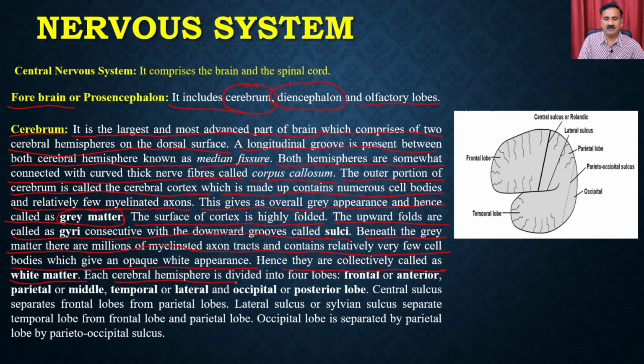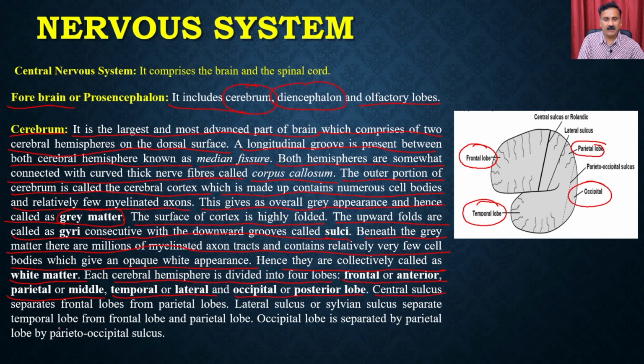Each cerebral hemisphere is divided into four lobes. You have the frontal or the anterior lobe. Then you have the parietal or the middle lobe. Then you have the temporal or the lateral lobe. And then we have the occipital or the posterior lobe.